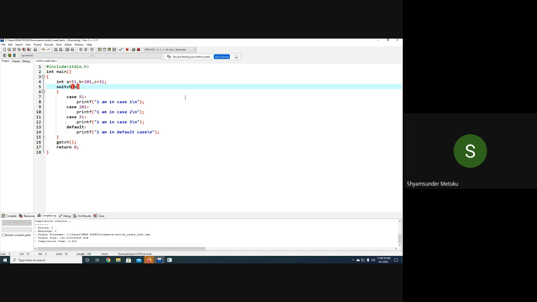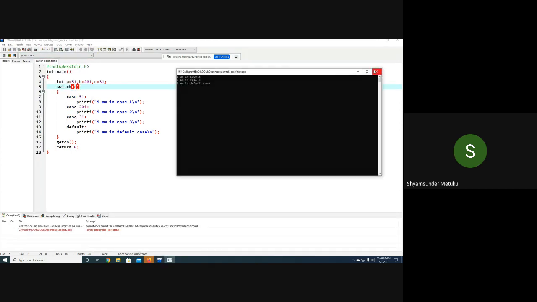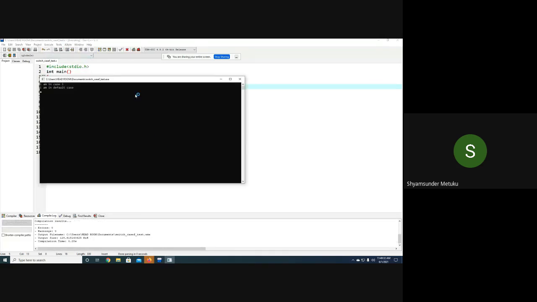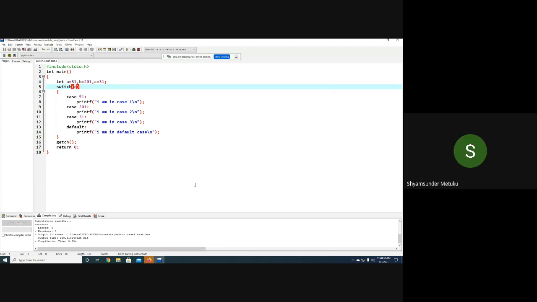So now if I write C here, last 2. Now I wanted only default to execute. You tell me what change I'm supposed to do.